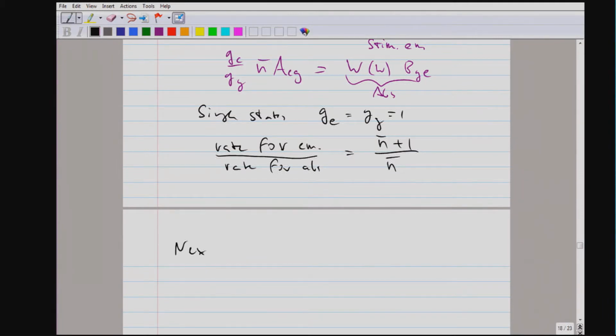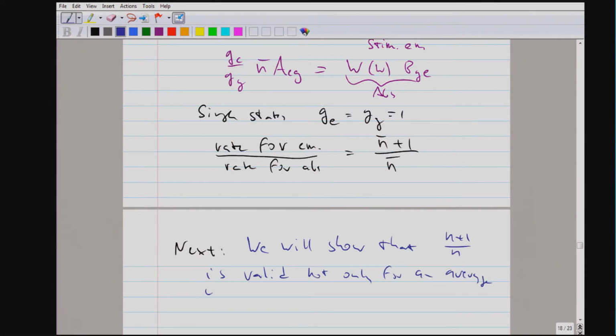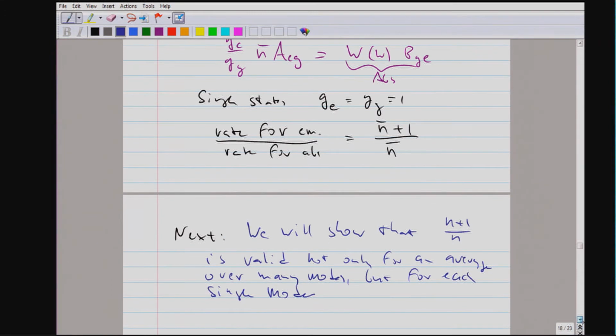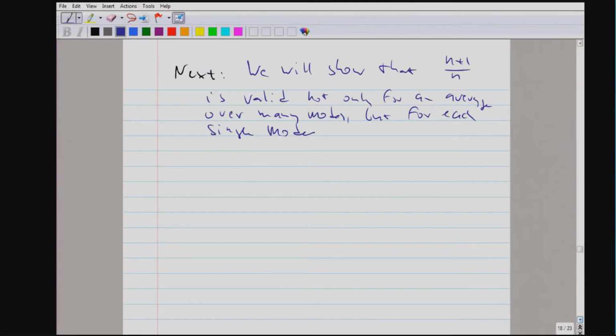Okay, so the agenda is what is next. This expression is valid not only for an average over many modes, but for each single mode. Questions about Einstein's A and B coefficient?